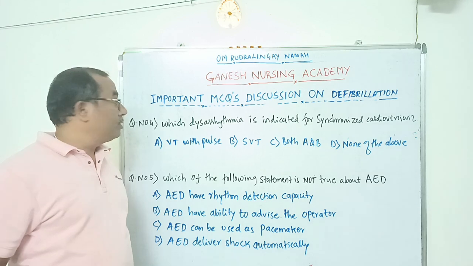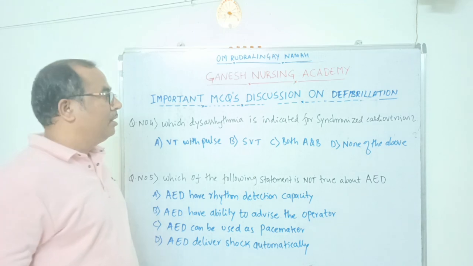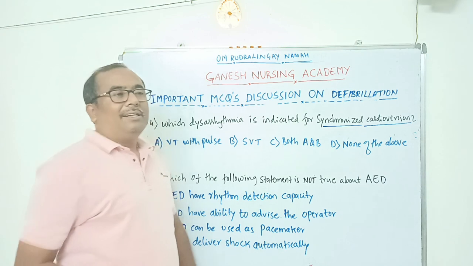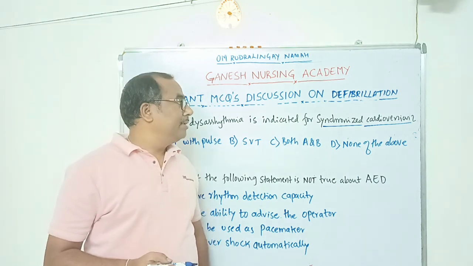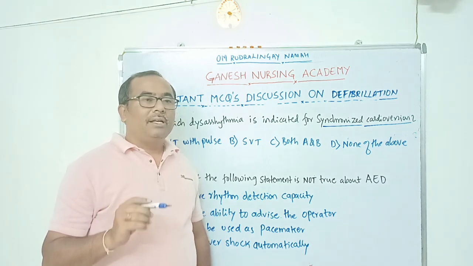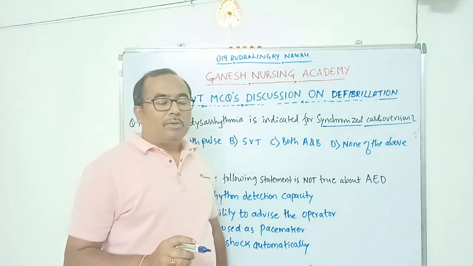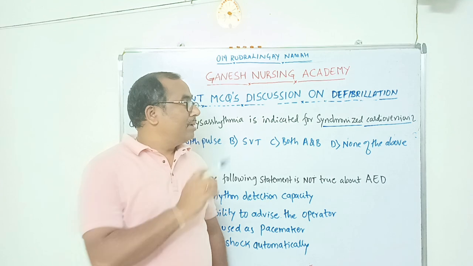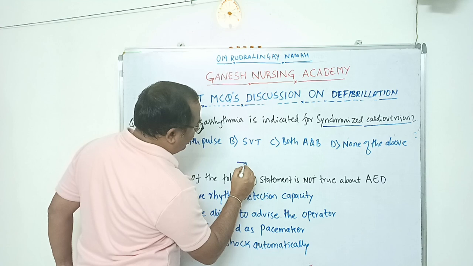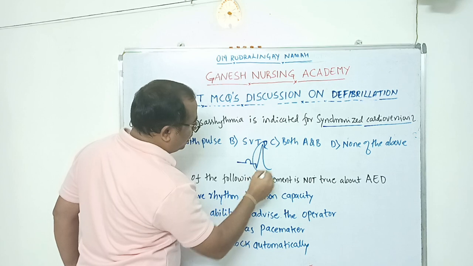Okay, dear students, let's see the next question. Question number 4. Which dysrhythmia is indicated for synchronized cardioversion? Synchronized cardioversion is a type of defibrillation only. In the defibrillator machine, we switch on the synchronized button, and then we deliver the shock. In synchronized cardioversion, the shock is delivered at the arrival of the R wave. For example, at the arrival of this R wave, a shock is delivered.